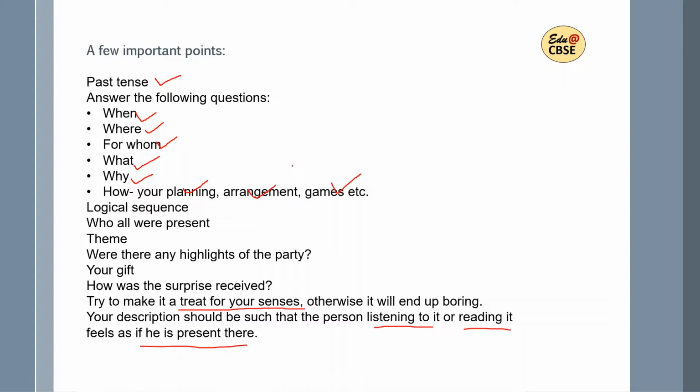ये बहुत important है. So you are not just to tell that there was a birthday party and the cake was brought, everyone was dressed in new clothes and they played games. So ये सिर्फ बताना हो गया. This is telling that what happened there. So you are not to tell, but you are to show. This is very important. You have to show that how things happen, so the person or the reader who's reading it feels that he was also present there. So ये कैसे करना है?